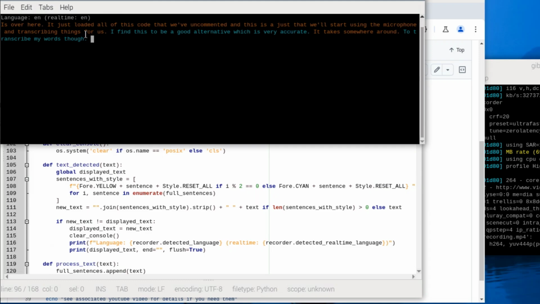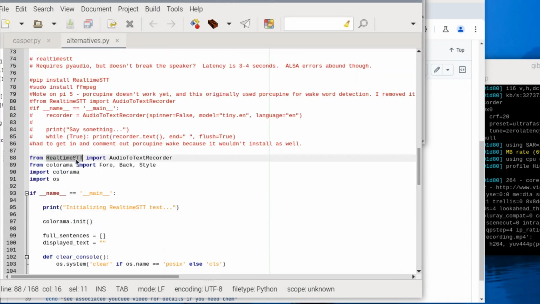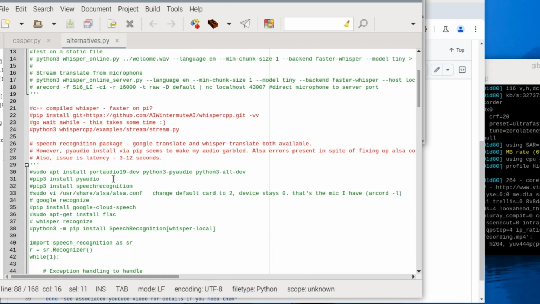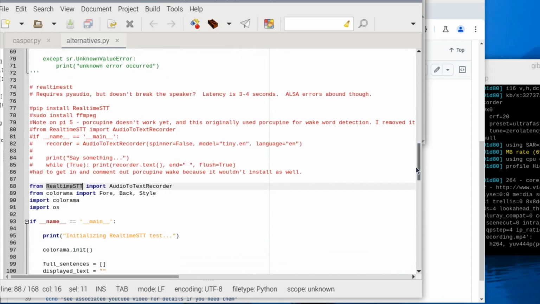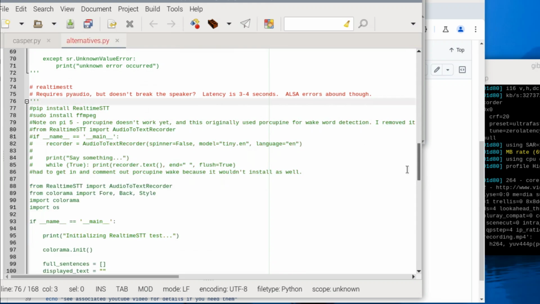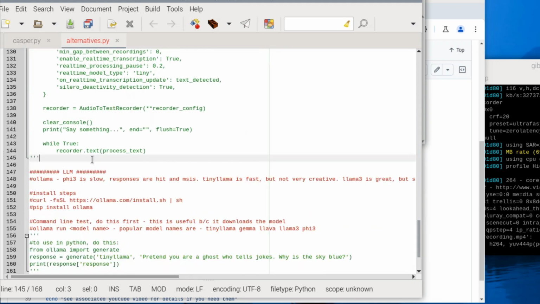So there you have it. That's another alternative that you can use. My favorites are actually this one that I just showed you, the real-time STT, seems to work very well, very quickly, and the C++ version of Whisper. They are both in the 3 to 5 seconds of delay, and you get very accurate outputs from those. That's using faster Whisper and Whisper. I like both those implementations. So let's comment this back up, and comment this back up.